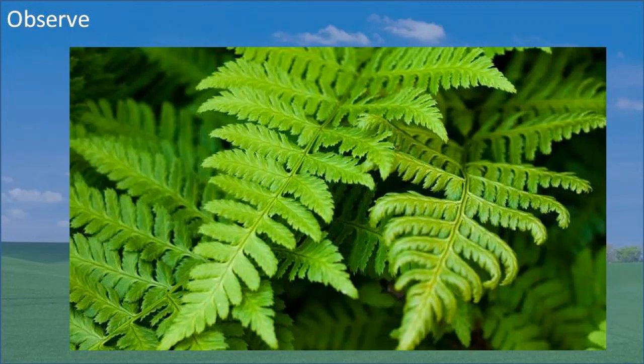It is a fern, and if you see the backside of that fern, there are different types of dots, and these are nothing but the sporangia in the sorus. We will see the characteristics of this Pteridophyta.